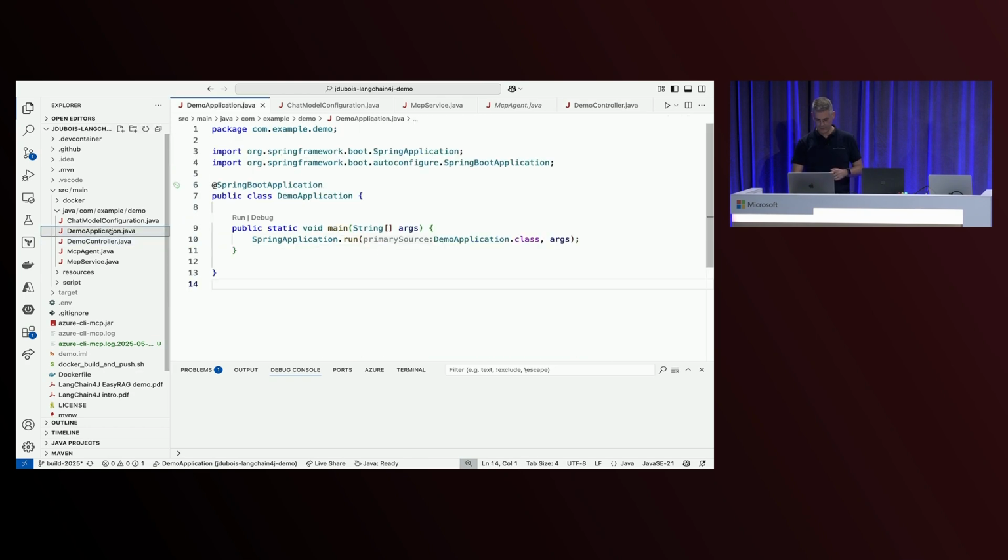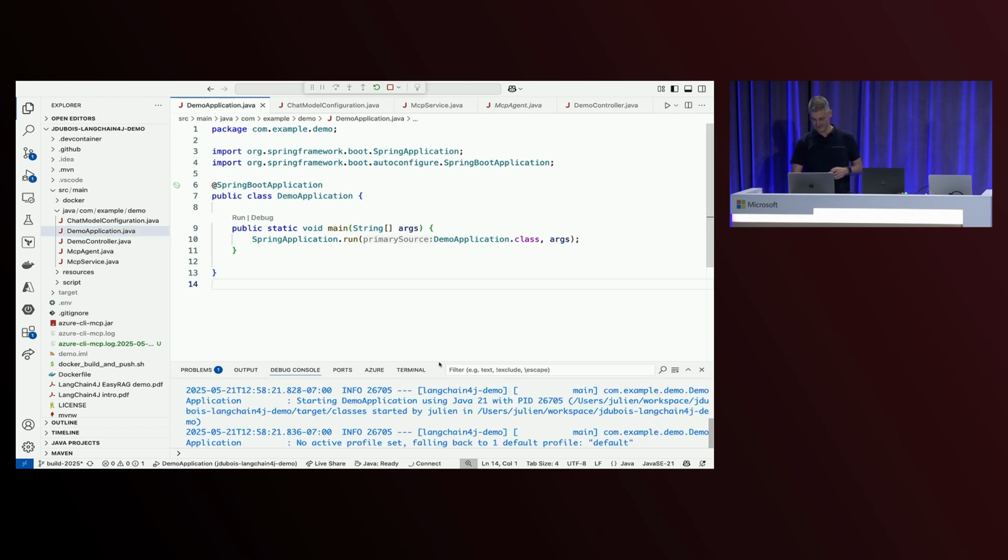So let me run it. Again, that's just a basic use case, so you can expect it's going to be easy.